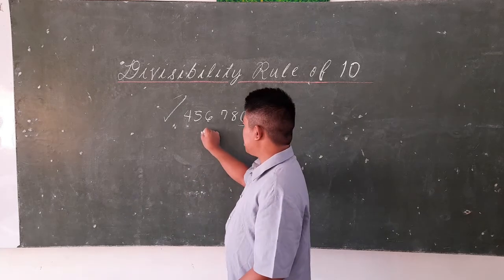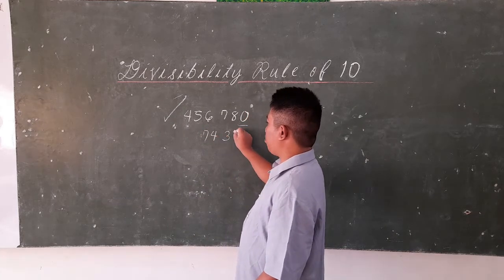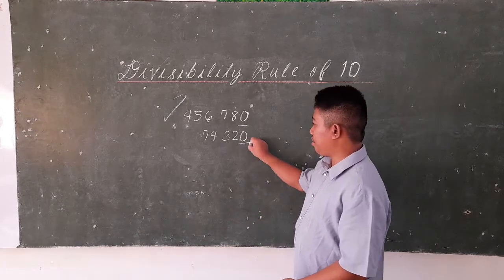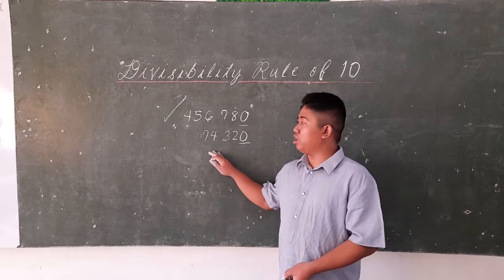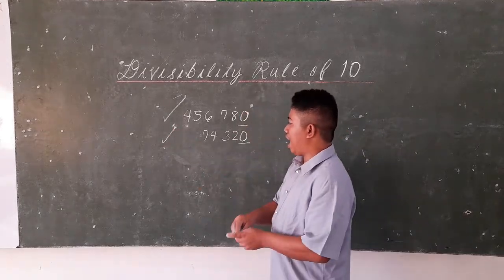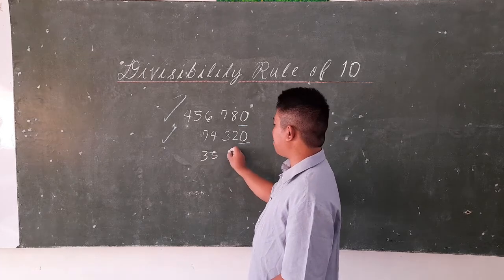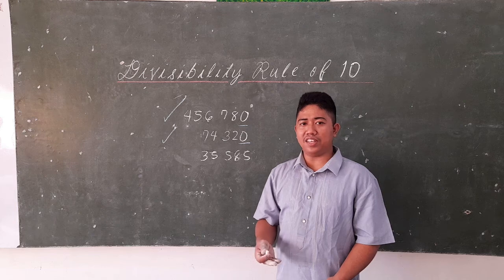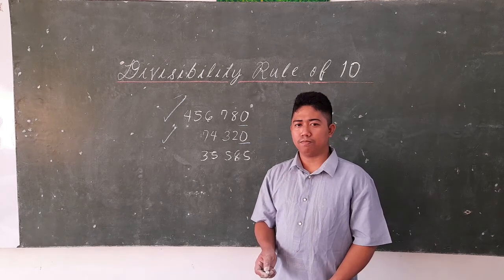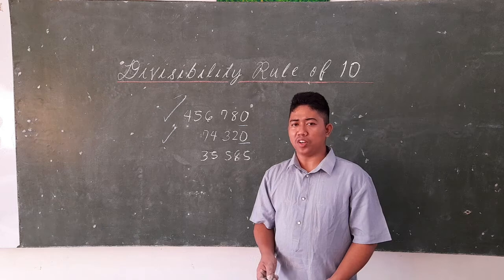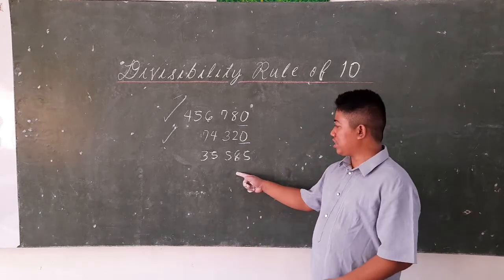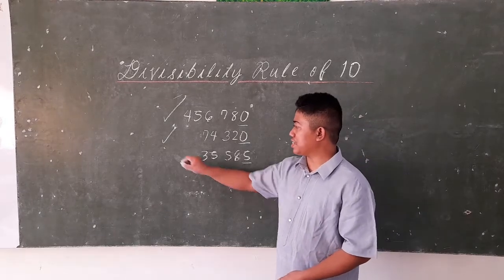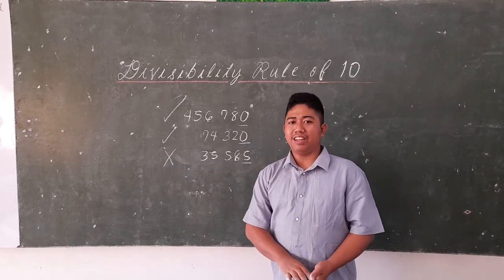How about 74,320? It also ends with 0. Thus, this number is also divisible by 10. How about 35,585? What do you think, students? Is that divisible by 10 or not? Students, of course not, because this number ends with 5 but not 0. Thus, this number is not divisible by 10.